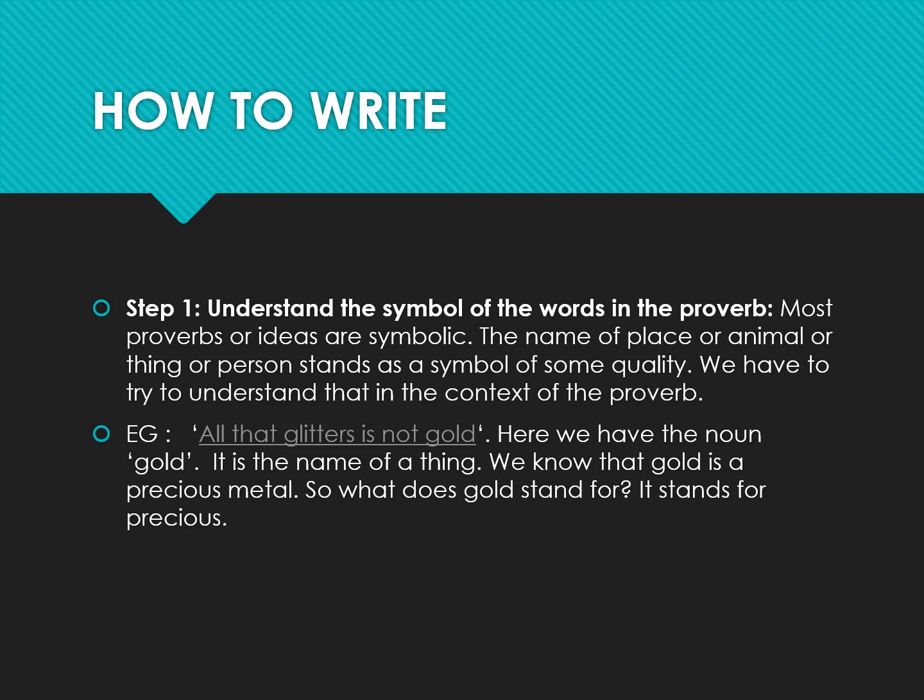So anything that is precious will not shine. Okay. Glitters. See, all that glitters is not gold. Gold also shines. Some of the stones also shine. But can you compare a stone and a gold? No. Always a gold will be different from a stone. So everything that glitters is not gold. So you should understand what is the hidden meaning of it, what is the symbol used. So gold, you will understand shining and gold. So gold is precious, but everything that shines is not precious. Okay, let's move ahead.